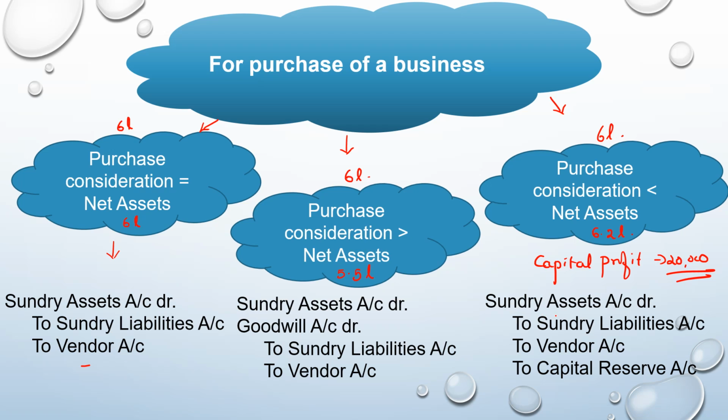So the journal entry that we would be passing would be sundry assets account debit. Individually, all the assets would be debited with the agreed value. You'd credit the sundry liabilities individually with the agreed value.